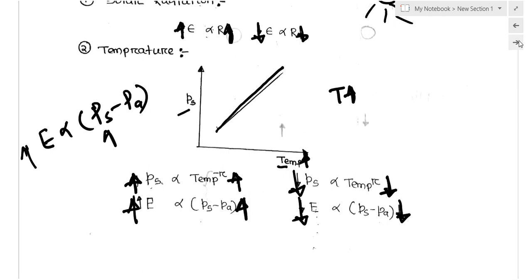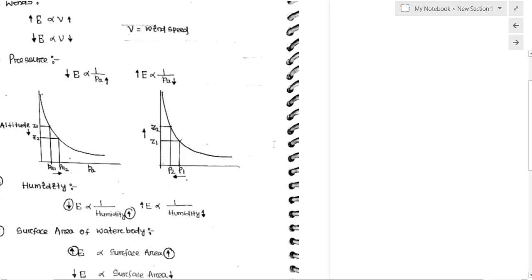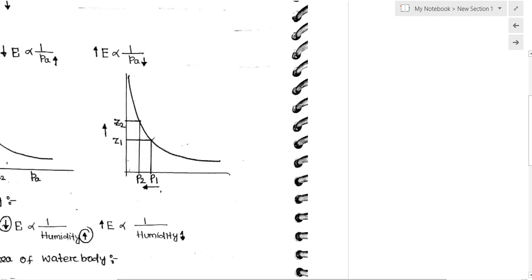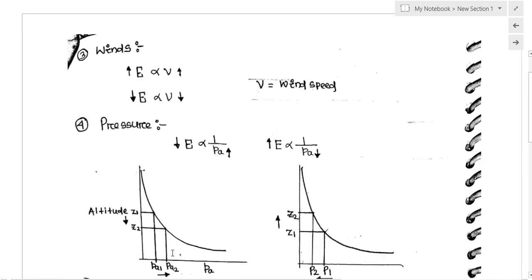The next factor which affects evaporation is wind. How will wind affect the rate of evaporation? If the velocity of the wind increases, then the rate of evaporation will increase. If the wind speed increases, the rate of evaporation increases. As the wind speed decreases, the rate of evaporation decreases.